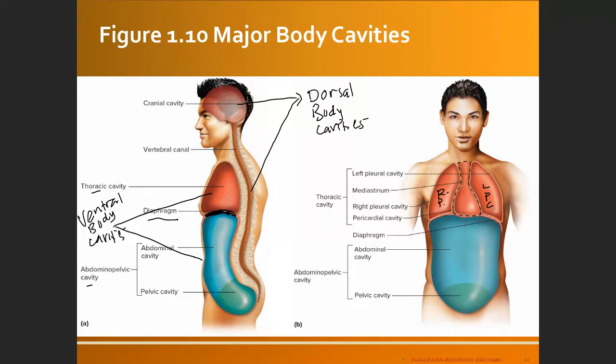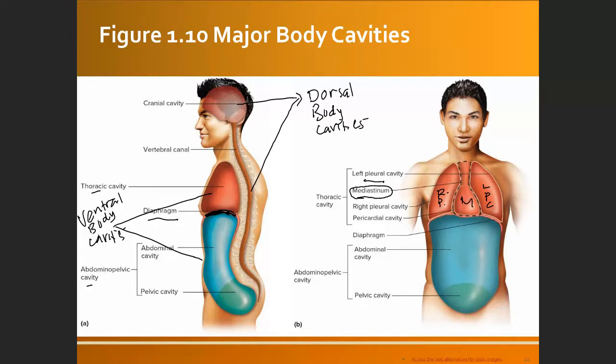So you have the right lung and left lung located in the pleural cavities. In the middle, you have your heart, on the chest. This is located in a cavity called the mediastinum. So the mediastinum is the subcavity of the thoracic cavity where the heart is located. So this is M, mediastinum.